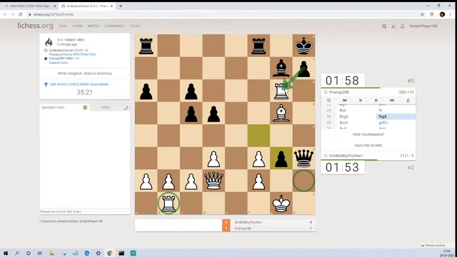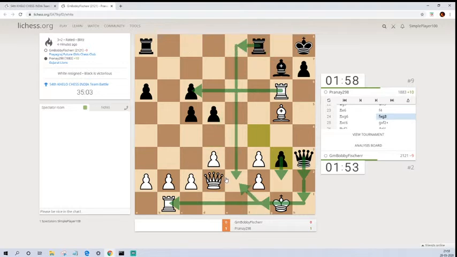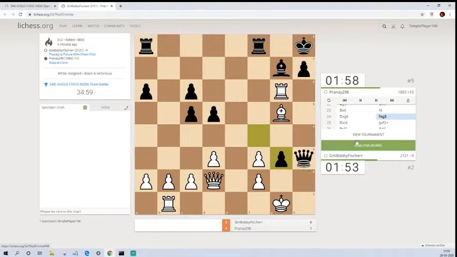If this rook is saved now, for example, rook to e6 is not playable, rook takes g6, then probably queen h2 check, king moves to f1 and check as well as queen h1 check is there. Queen can capture this rook. After the king comes to e2, we also have this rook e8 check, and just trying to get this king in a very difficult situation. So f takes g3, and then rook takes c6, and then we have pawn takes f2, queen takes f2, bishop to d4, pinning the queen now.